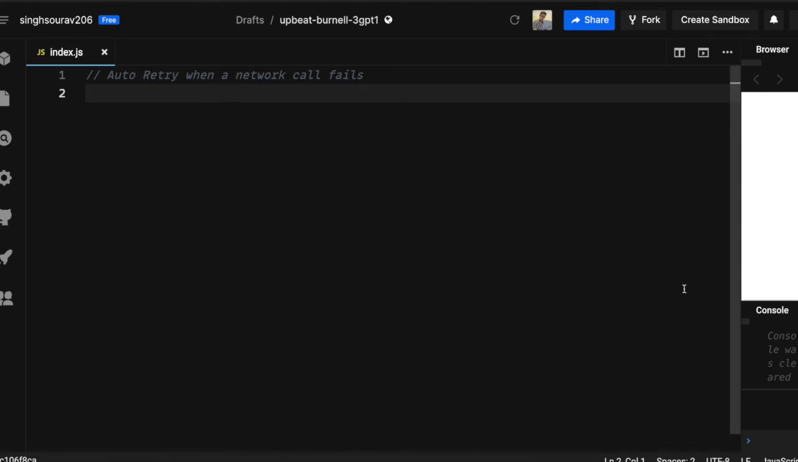Hello guys, so this is about implementing an auto retry util whenever a network call fails. It means that let's say you have a function which makes a network call. Let's say you want to fetch news or a GitHub profile using their API. Suddenly it fails. What you need to do is retry that for a limited number of times that will be specified.